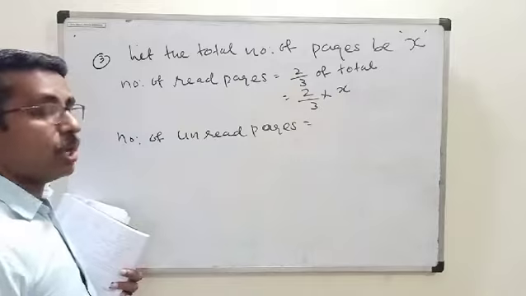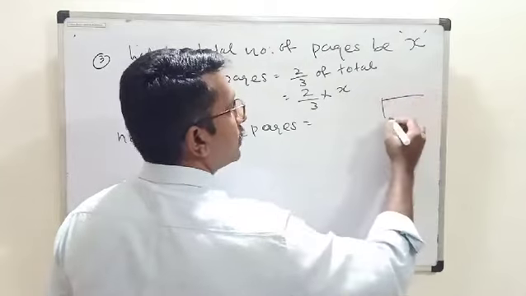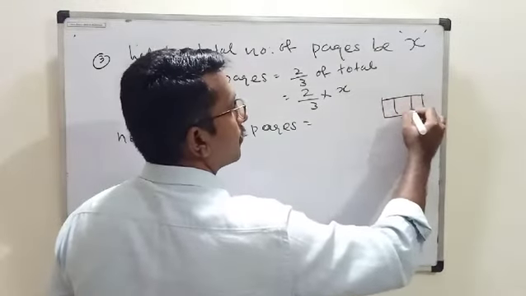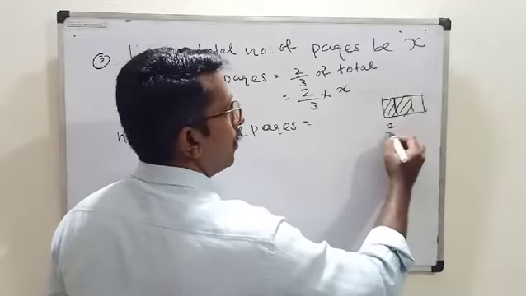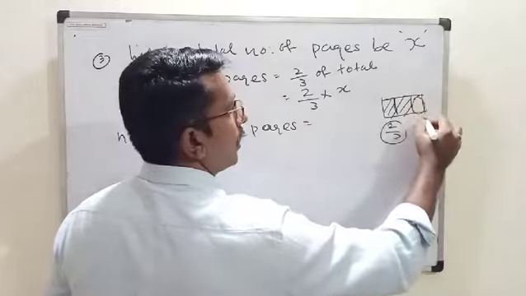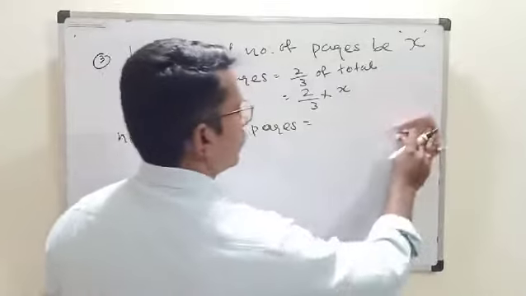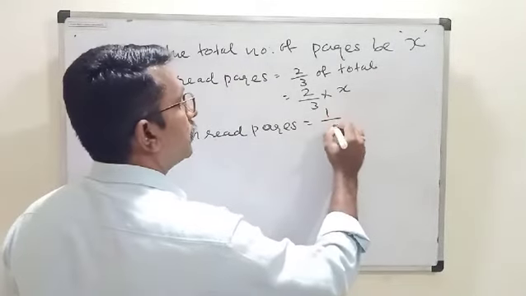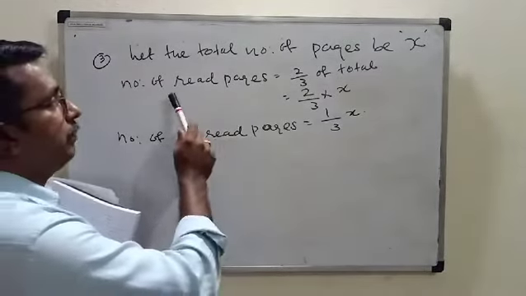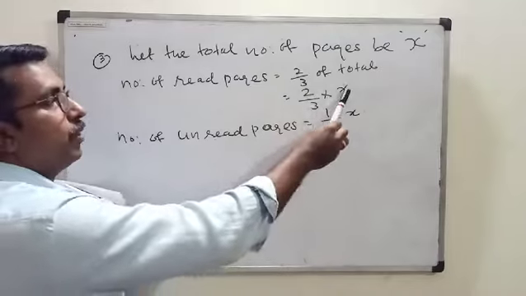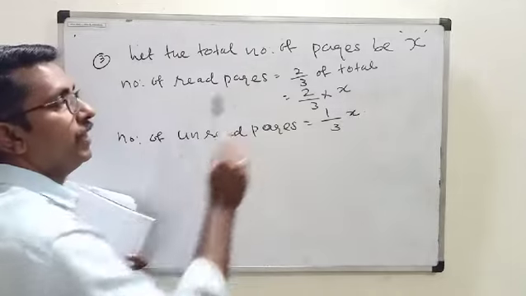2/3 she has completed. So how many are remaining? 1/3, because the total is divided into 3 parts. She has completed 2/3, and 1/3 is remaining. So we can say the unread pages are 1/3 of x. How many pages has she read? 2/3 of the total. Unread pages, 1/3 of the total.